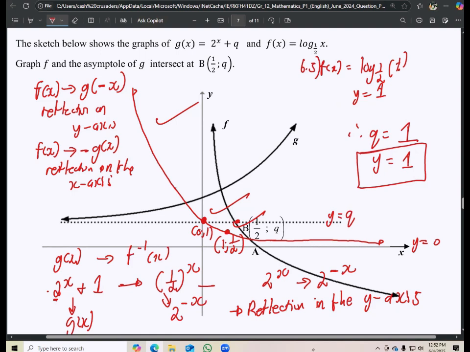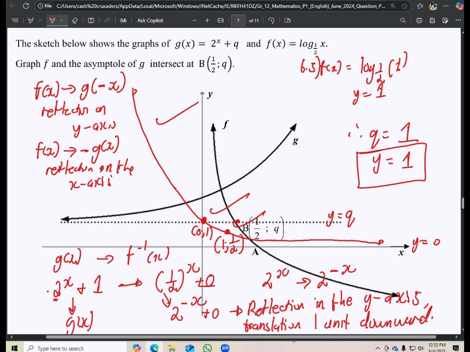So this is a reflection in the y-axis, and then also changing from positive 1 to our q now being 0. Remember, if we don't see anything here, it means it's 0. It doesn't mean there is no asymptote. It means the asymptote is 0. So moving from an asymptote of 1 to an asymptote of 0 means that we did what? This is a reflection in the y-axis, and a translation 1 unit downward.